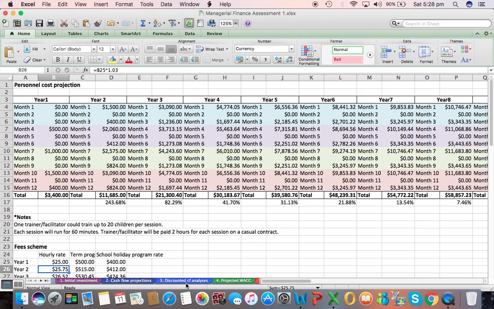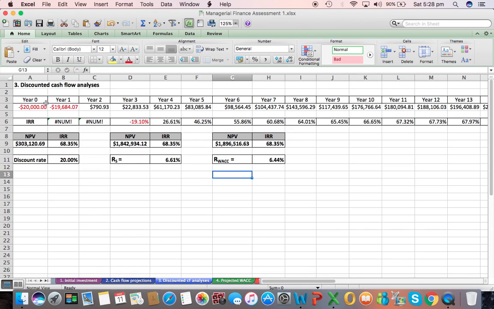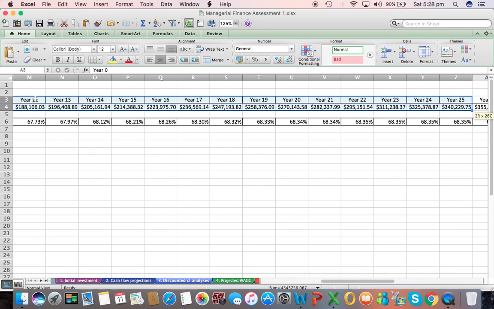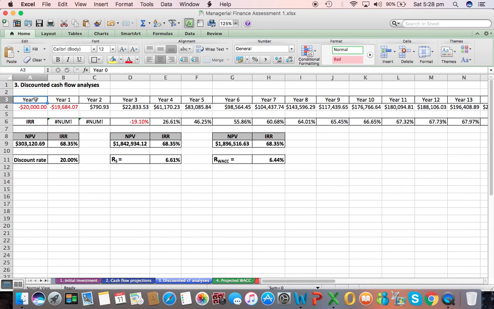And then we basically built the net cash flow for 30 years, which is the time we are working on for the project, and did a first analysis to determine the net present value and the internal rate of return of the project based on a random discount rate of 20%.